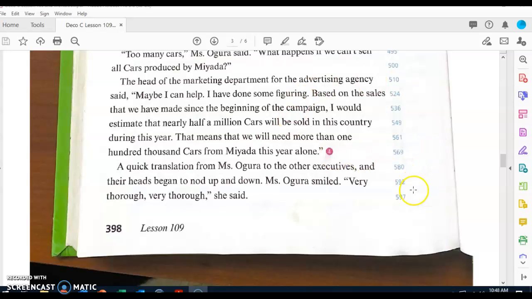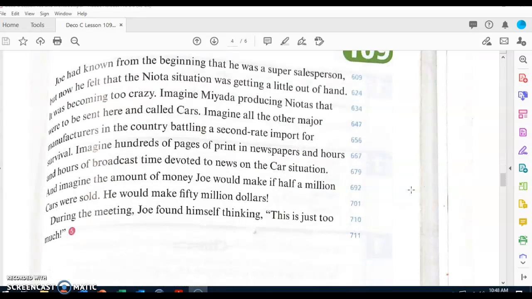A quick translation from Ms. Ogura to the other executives, and their heads began to nod up and down. Ms. Ogura smiled. "Very thorough," she said. Joe had known from the beginning that he was a super salesperson, but now he felt that the Nyota situation was getting a little out of hand. It was becoming too crazy.